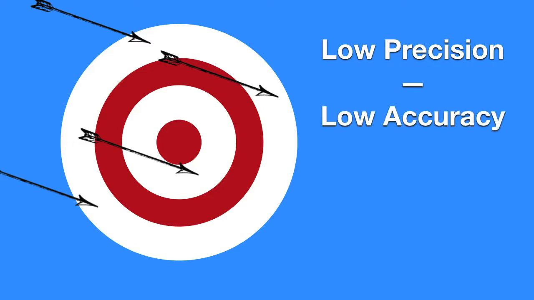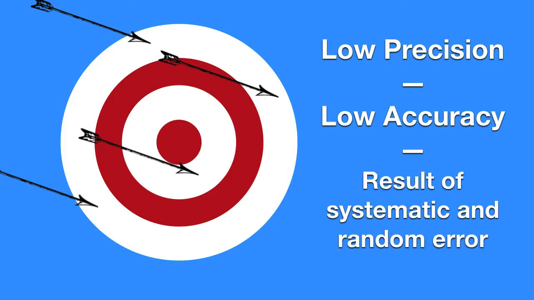For example, imagine an archer shooting arrows at a target. Our first archer places arrows all over the target. There's no cluster, they're not close to the bullseye. We would say that this archer had low precision. His arrows weren't clustered together. Also, he had low accuracy because the arrows weren't close to the bullseye. Generally, this is the result of systematic error and random error working together.